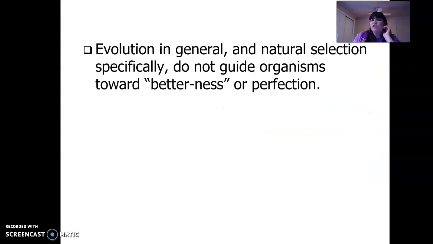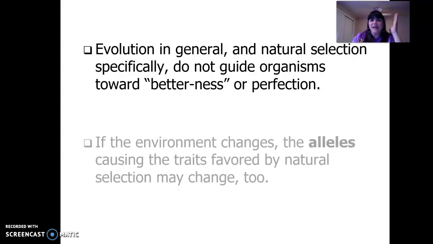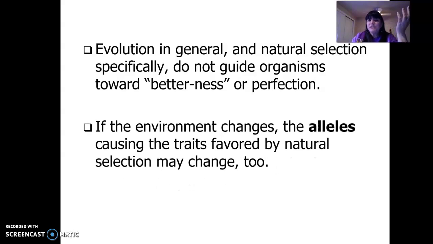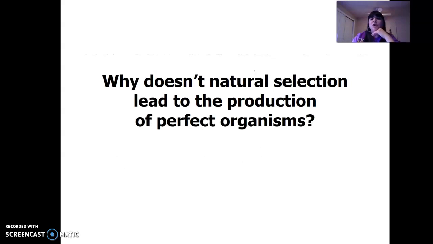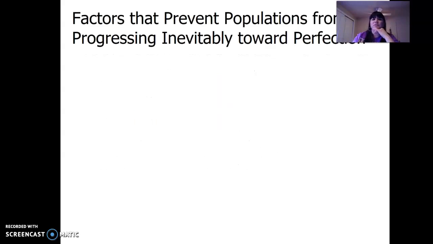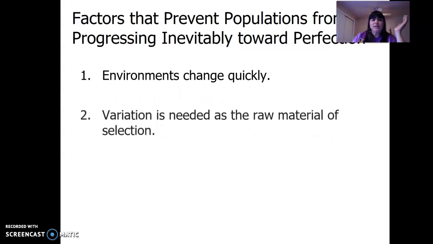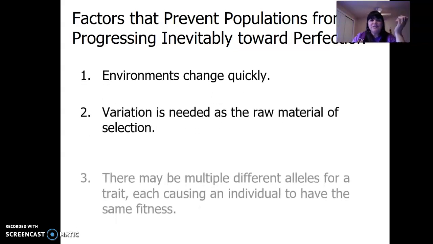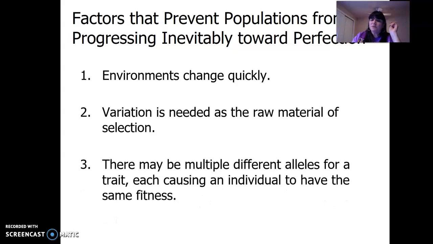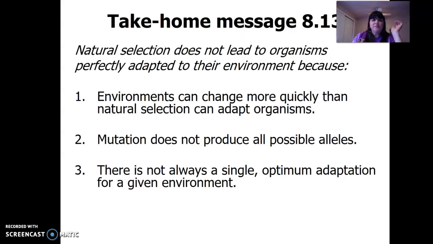It says evolution in general and natural selection specifically do not guide organisms towards perfection, because that doesn't happen. The environment's changing. The alleles causing traits favored by natural selection may change too. Environments change quickly. Variation is needed. There may be multiple different alleles which cause an individual to have the same fitness, so you can have different individuals and they're fit.